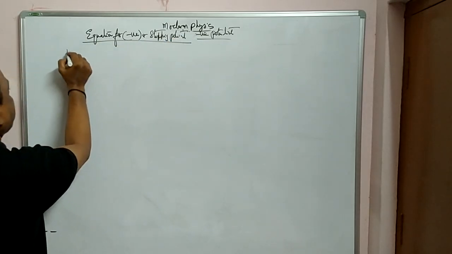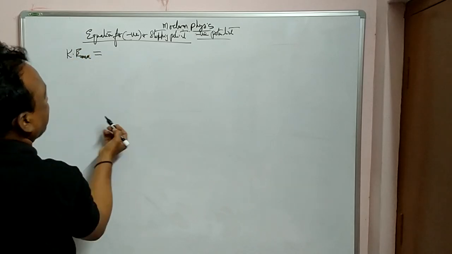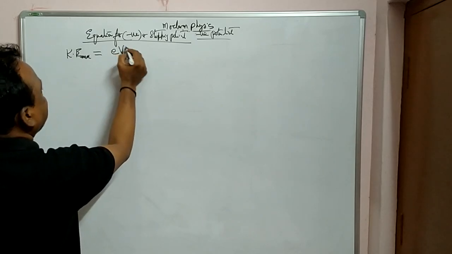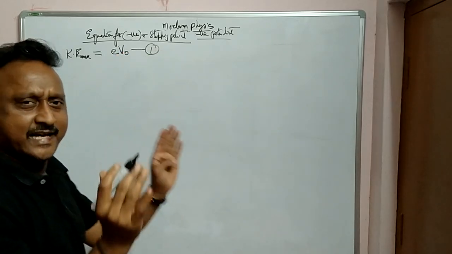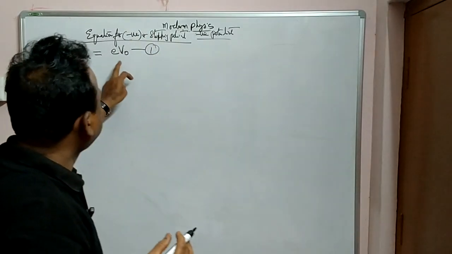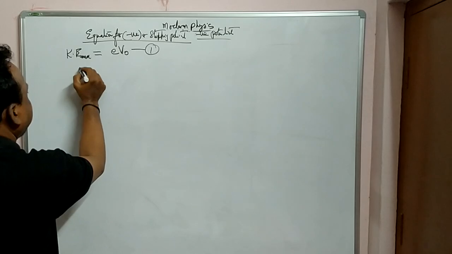Already I just told you here, KE max is equal to eV0. Very, very important. Whatever kinetic energy the electrons have is converted into electrostatic potential energy, that is nothing but VQ or V0E. But what is Einstein's equation?